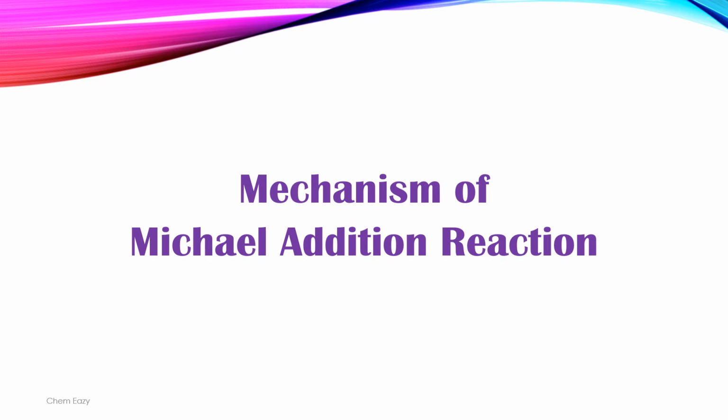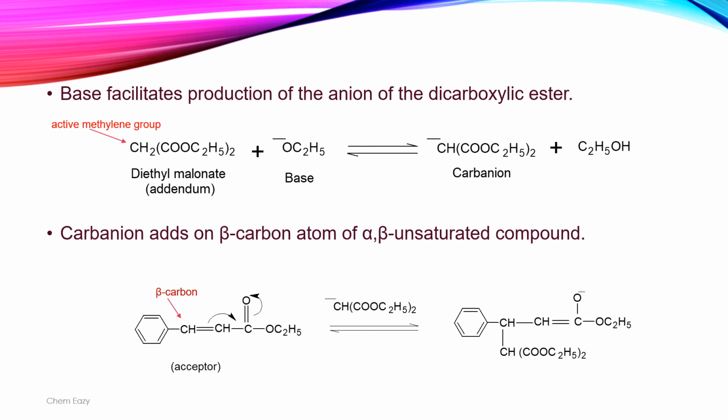Next, coming to the mechanism of the Michael addition reaction. In step 1, the compound containing an active methylene group is attacked by a base. Subsequently, the alpha hydrogen of the carbonyl compound is deprotonated by the base.